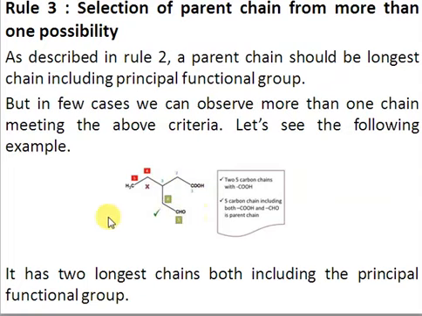So this is the way, in case you have 2 possibilities for selecting a parent chain and there are 2 functional groups, ensure that both of the functional groups are part of the longest continuous chain.